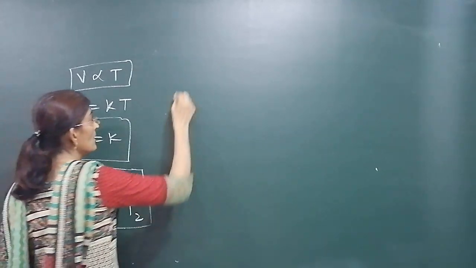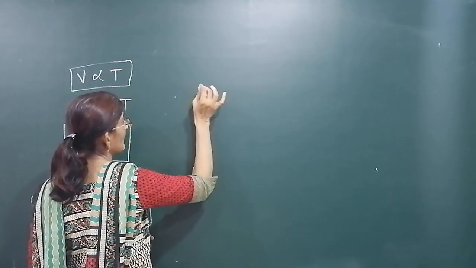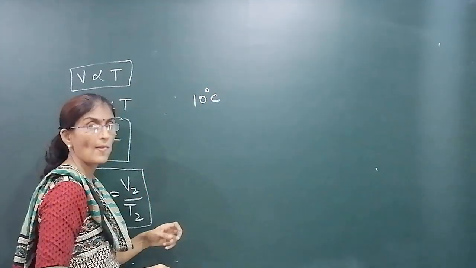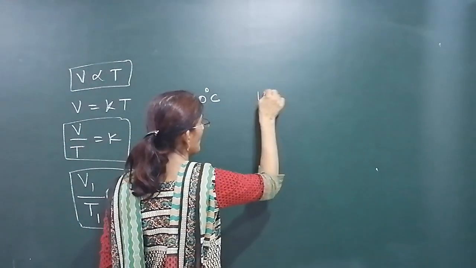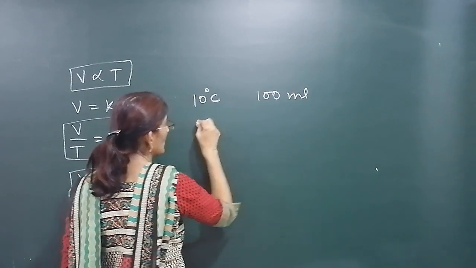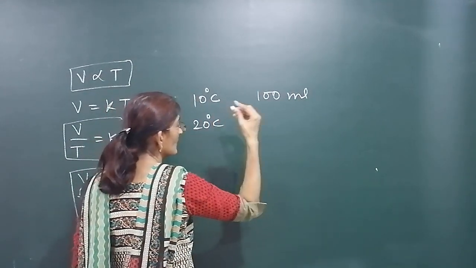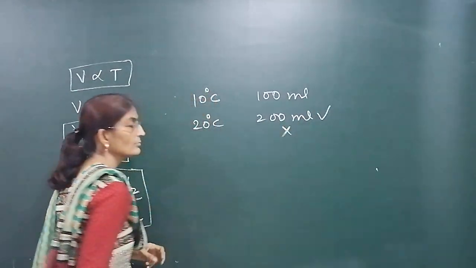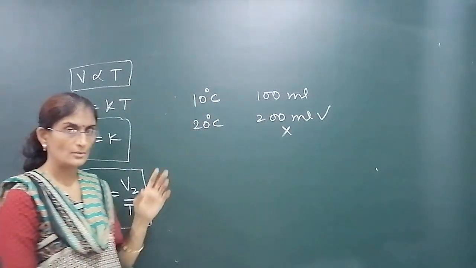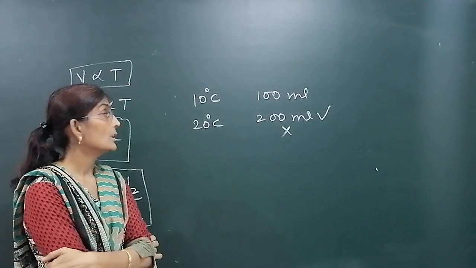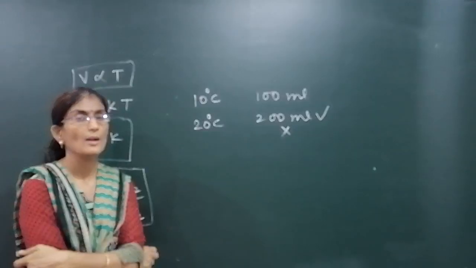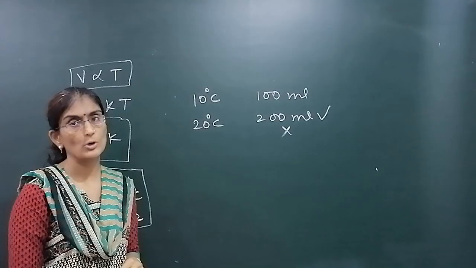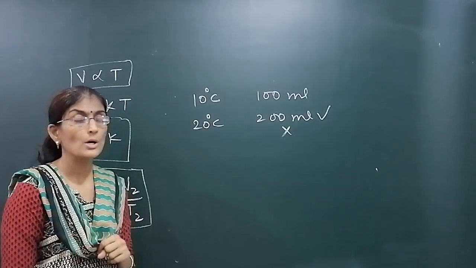See, एक बात का ध्यान रखिए. Suppose it is given that at 10 degrees Celsius, volume of gas is 100 ml. At 20 degrees Celsius, 200 ml થase. Is it right or it is wrong? For 10 degrees Celsius, the volume of gas is 100 ml. We double the temperature. Volume double होगा? नहीं होगा. क्यों नहीं होगा?